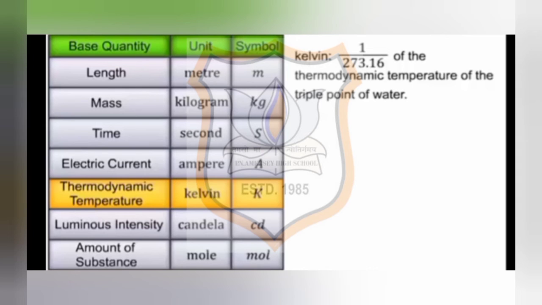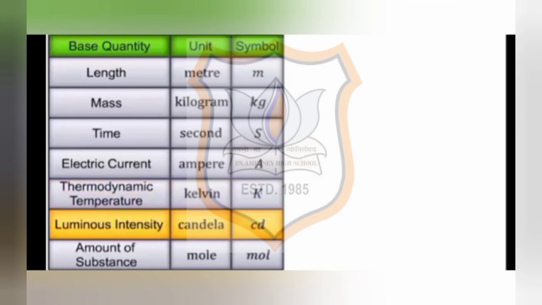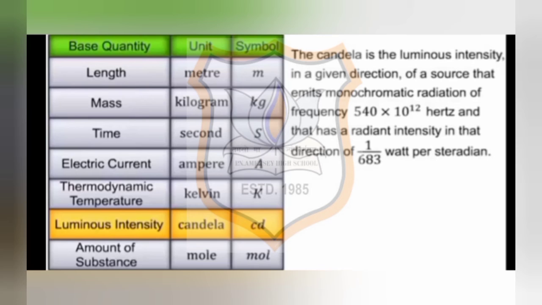The sixth quantity is luminous intensity. Its symbol is cd and its unit is candela. Candela is the luminous intensity in a given direction of source that emits monochromatic radiation of frequency 540 into 10 raised to 12 Hz and that has a radiant intensity in that direction of 1 upon 683 watt per steradian.